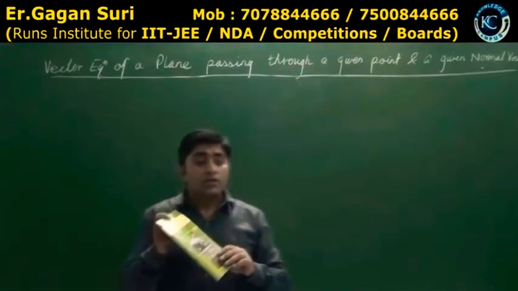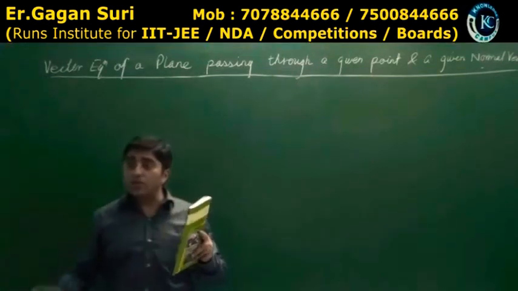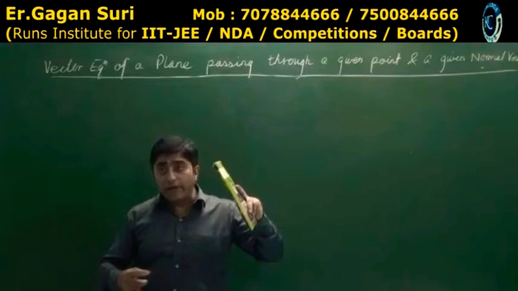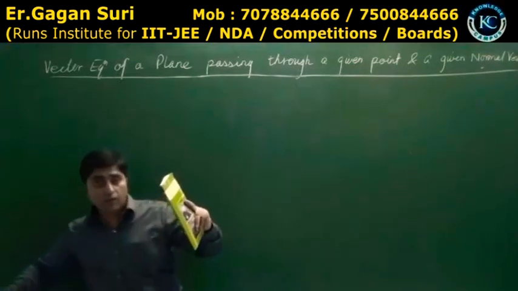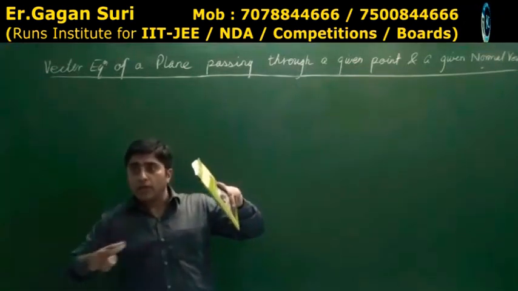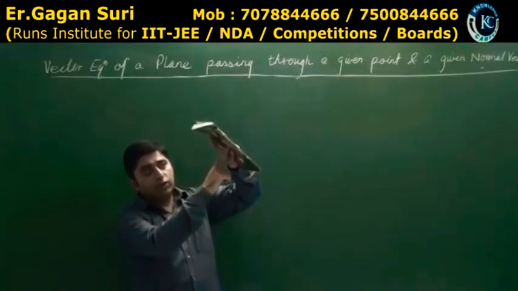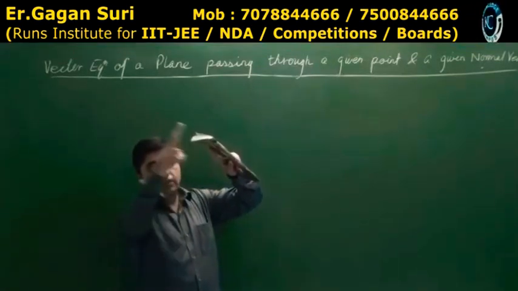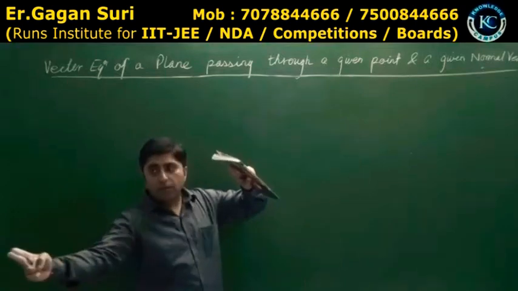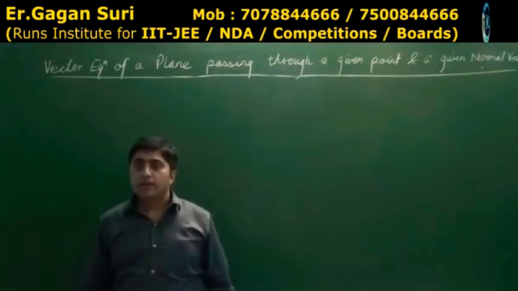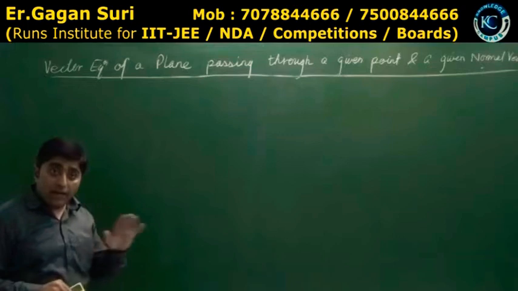Is that clear? Similarly, when it comes to vector equation, what do I mean? I have to find the position vector from here to here. This is what? Any vector R, position vector R. So point अगर यहाँ है तो R vector यहाँ है तो यहाँ. It can be anywhere. Is that clear?